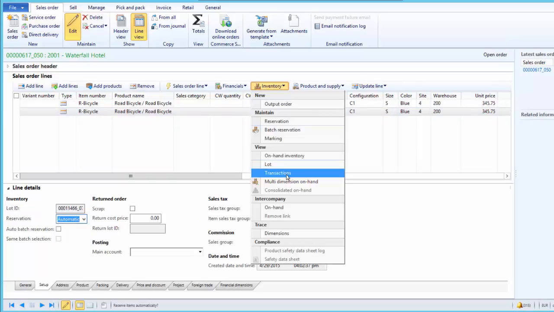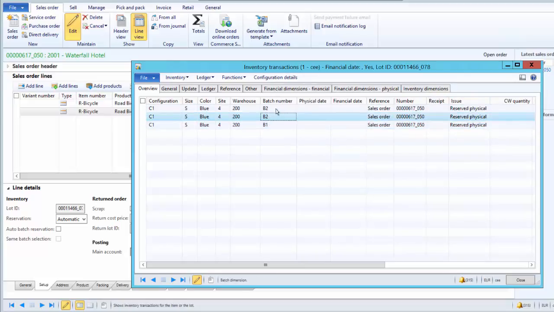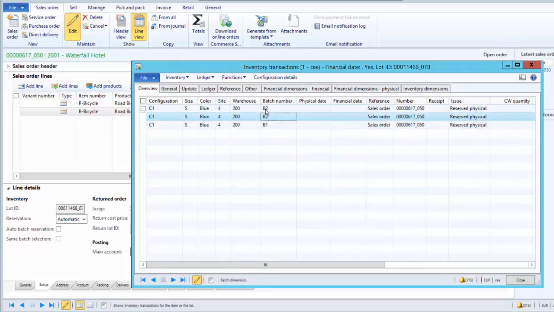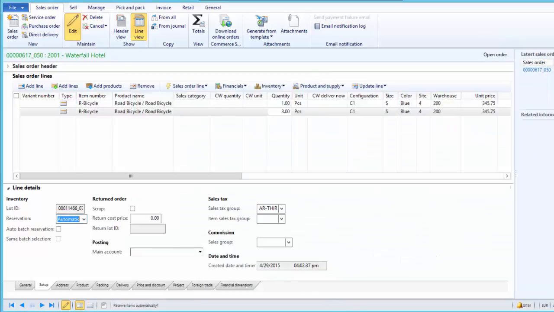So let us look at the transactions. As we can see, the system has done the reservation automatically, and as you can see, it has picked up the lowest alphanumeric batch number. So it has reserved first the remaining 1 piece of B1 and then 2 pieces from B2. However, a batch exists with B0, but that is not physically available, so it has been skipped from the automatic reservation. Now let us review the date control reservation.